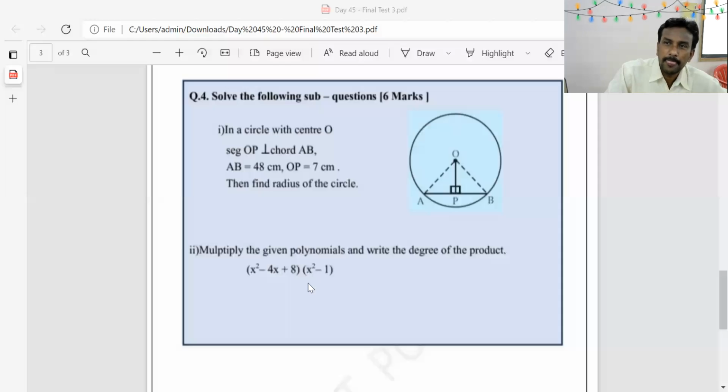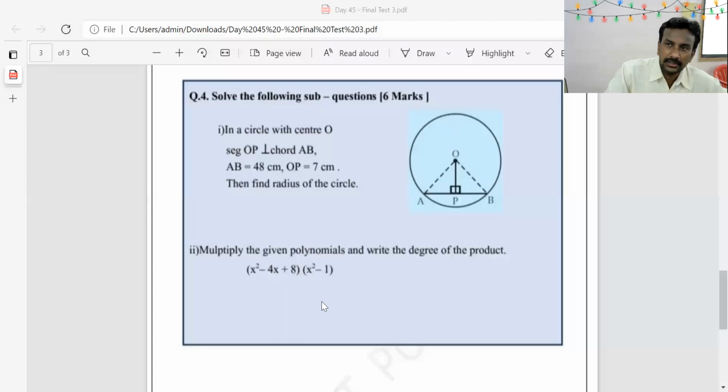X square into x square is x raised to 4, minus x square into 1 is minus x square, minus 4x into x square is minus 4x cube, and minus 4x into minus 1 is plus 4x. Again, plus 8 into x square is 8x square, minus 8 into 1 is minus 8. Then you will get the answer.